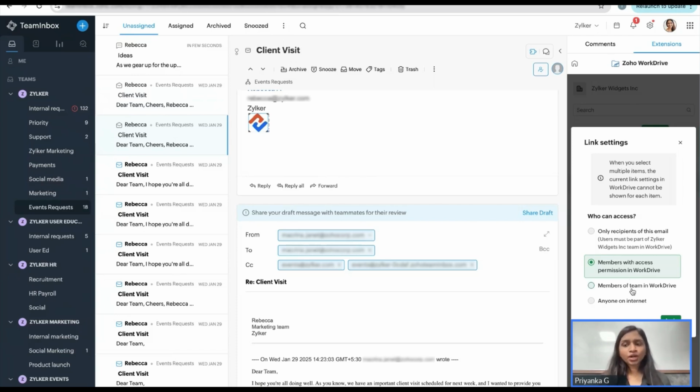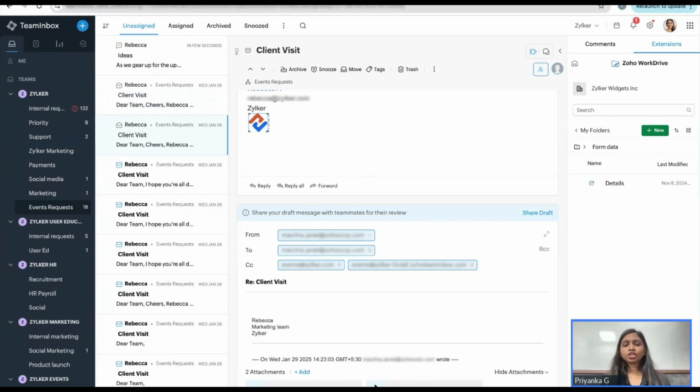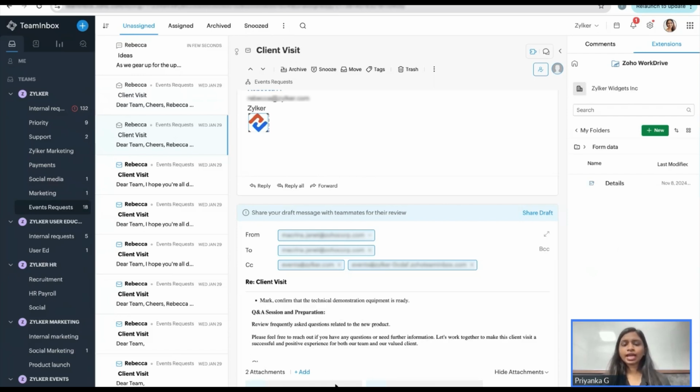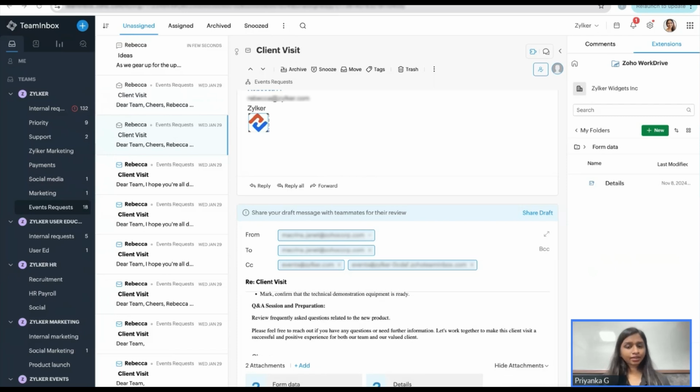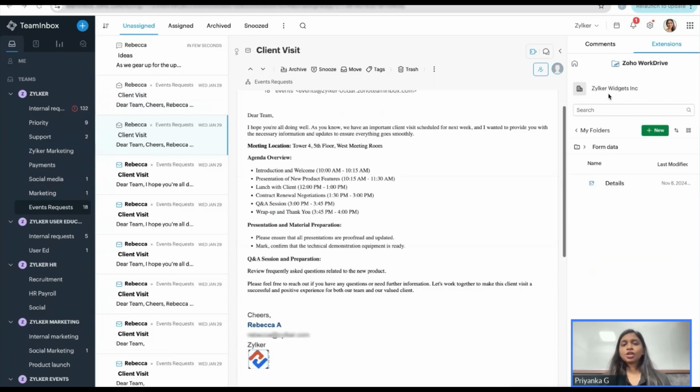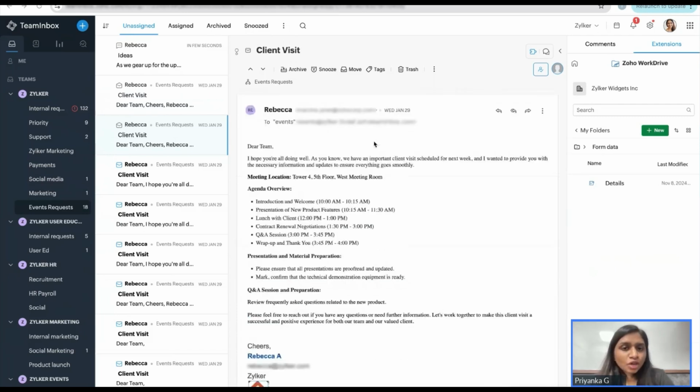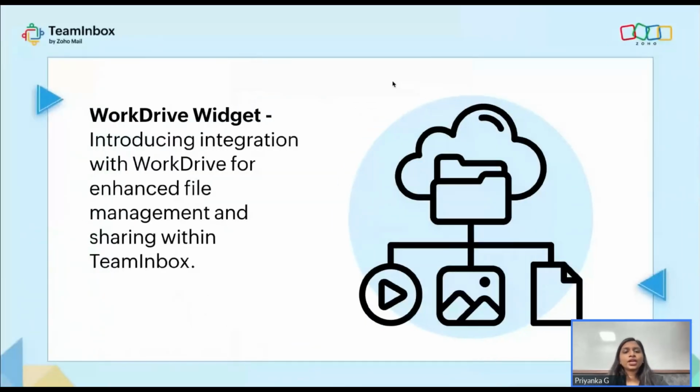Members of the team in the WorkDrive, and you also have anyone on the internet. You can give all of these specifications while you choose the particular file, and you can add them. Then you can choose pick. Can you see it is already added here at the bottom? This is how it gets added. All right, so now we saw how you can pick your files from your WorkDrive integration as well. So we are done with this particular module of widgets and integration.